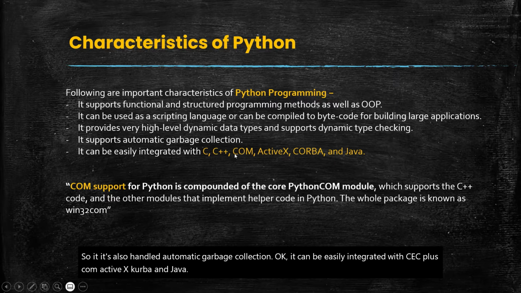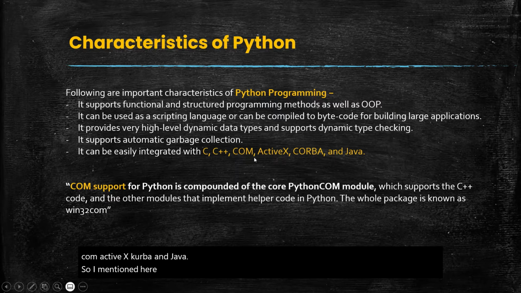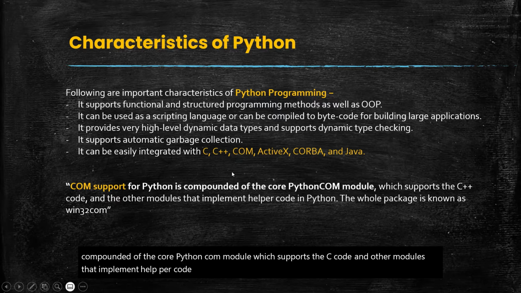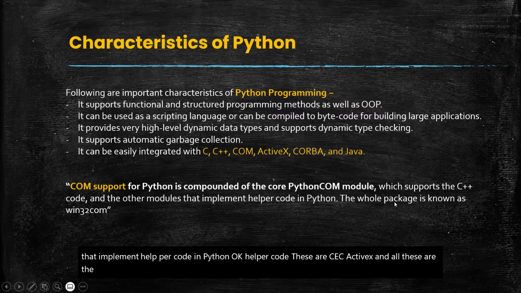So I mentioned here COM. Okay, let's have a look for the COM. COM support for Python is a component of the core Python COM module, which supports the C++ code and the other modules that implement helper code in Python. Okay, helper code. These are C, C++, ActiveX, and all these. These are the helper code. The whole package is known as Win32 COM.